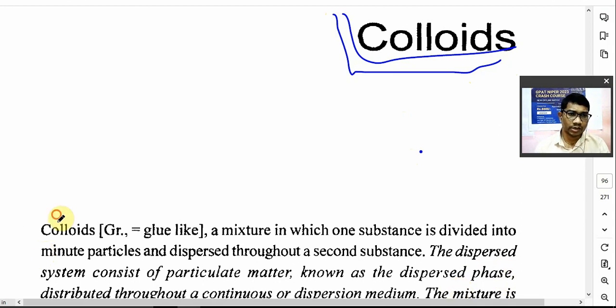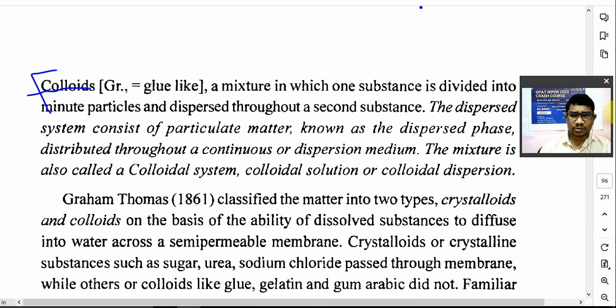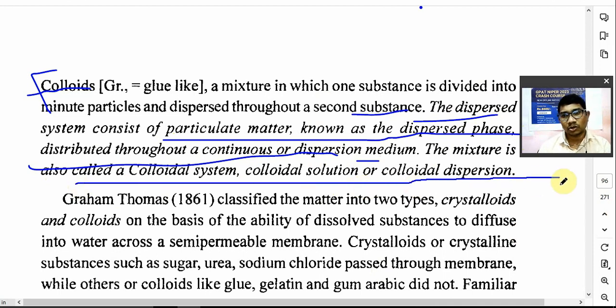So what do you mean by colloids? It is a biphasic mixture. Colloid means a two-phase system. It is a mixture in which one substance is divided into fine particles and dispersed throughout the second substance. The dispersed system of particles is known as the dispersed phase, and it is distributed throughout the continuous phase or dispersion medium, and this mixture is known as a colloidal system, colloidal solution or colloidal dispersion.